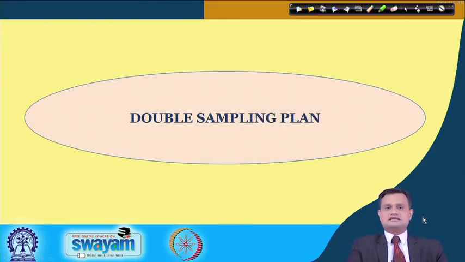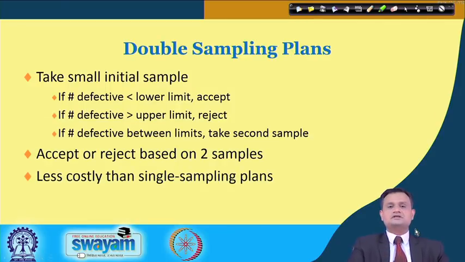Now let us look at the double sampling plan. The idea is very simple. If you have defectives less than the lower limit, accept, no issue, first go. If you have defectives greater than the upper limit, reject, and if the number of defectives is between the limits, take the second sample, and accept or reject based on two samples, not on one sample. It is less costly than the single sampling plan, because the average sample number in double sampling would be lesser, or drastically less, than the single sampling plan.